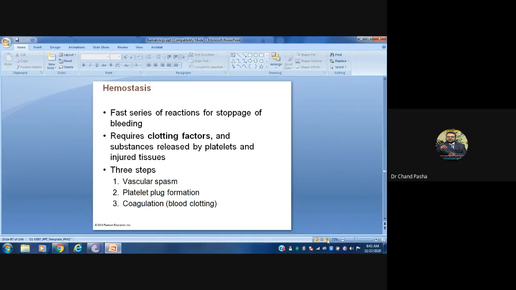You have three processes in this: the first, vasospasm, vascular spasm; then platelet plug formation; and coagulation. These three processes are there. In this class, we'll discuss vascular spasm and platelet plug formation.